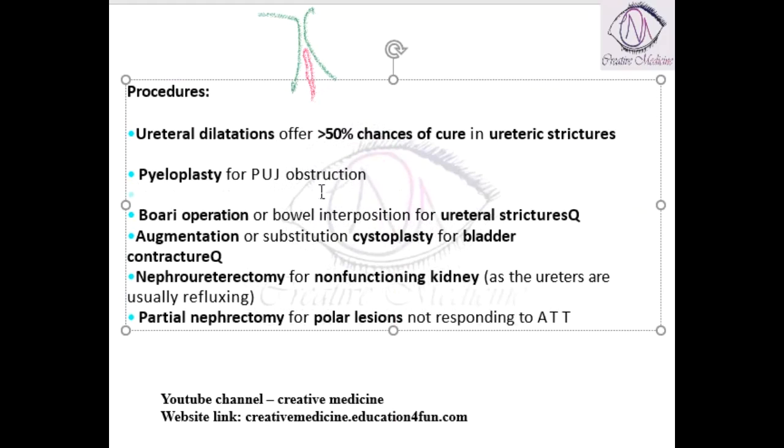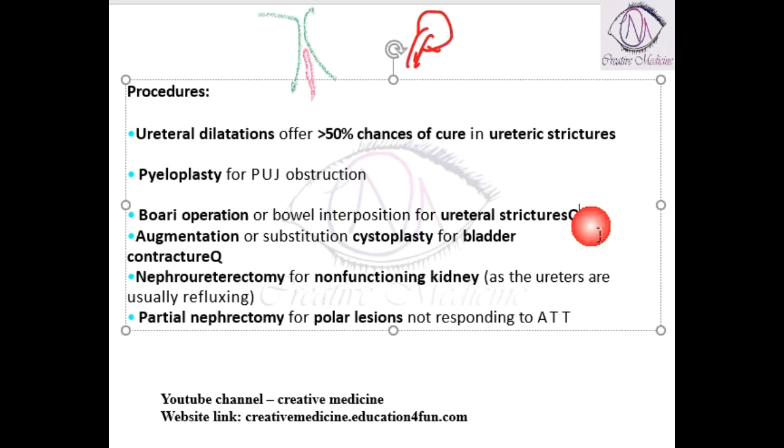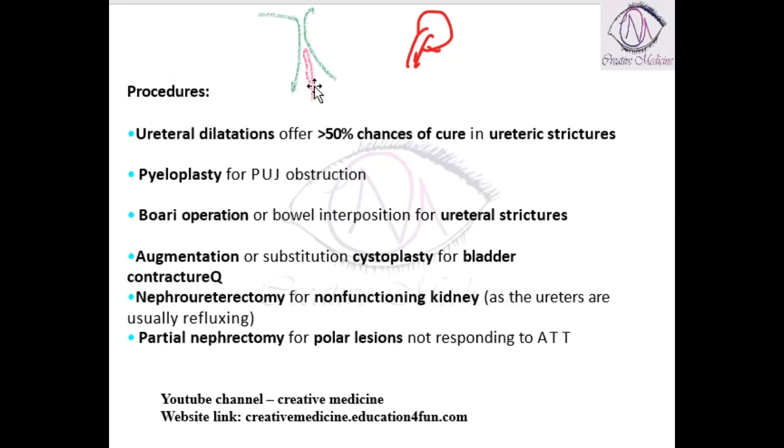Second, if there is pelviureteric junction obstruction, then you have to remove this part, and the operation is called pyeloplasty. Pyeloplasty is done in case of pelviureteric junction obstruction. If there are smaller ureteric strictures, dilatation can be done. But if there are big ureteric strictures, in such cases you cannot do dilatation.